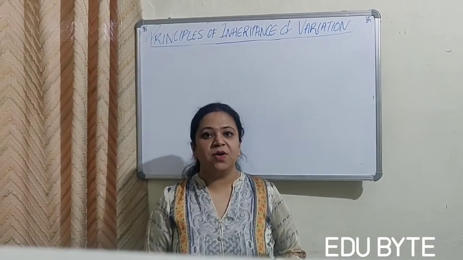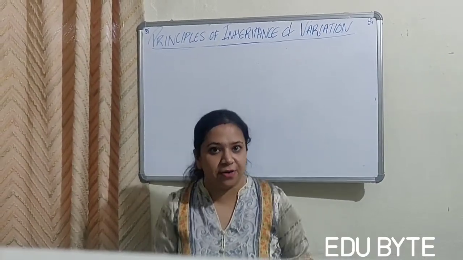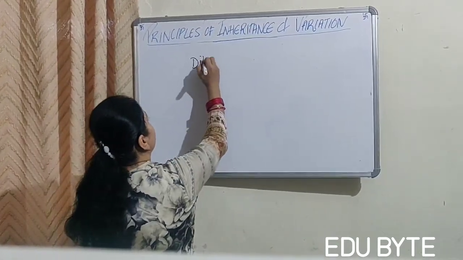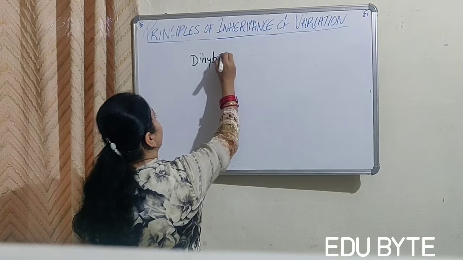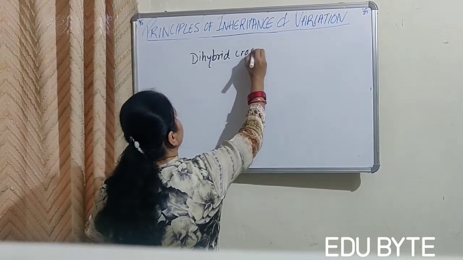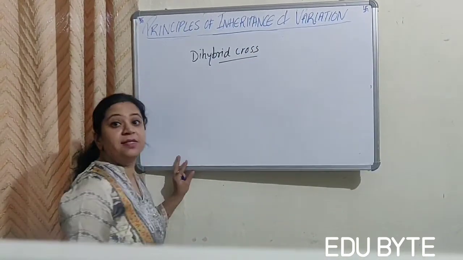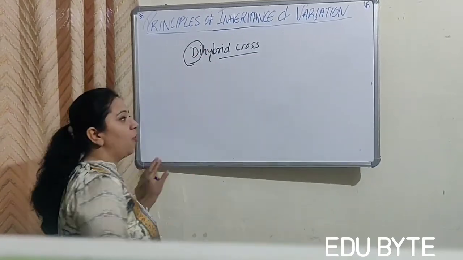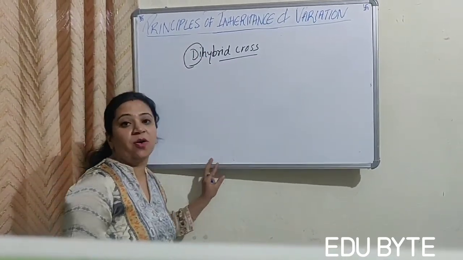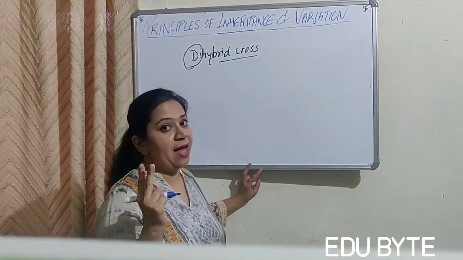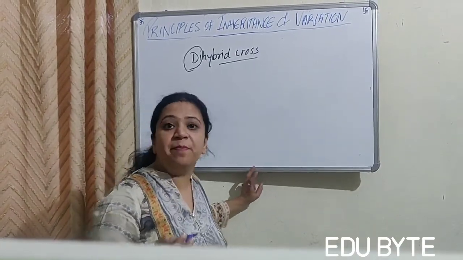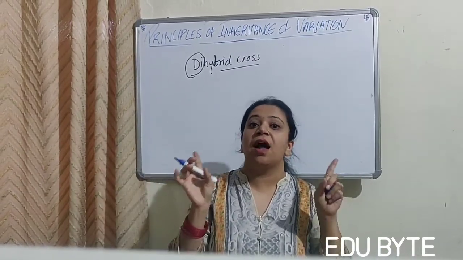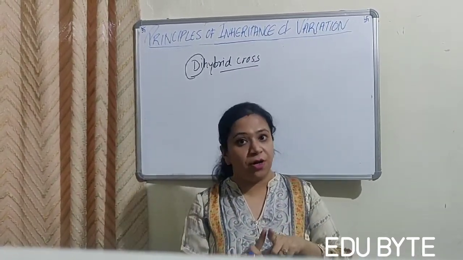Okay, now let's talk about a dihybrid cross. Now what is a dihybrid cross? If we are talking of a dihybrid cross, it means that we are talking of two characters at one time. Actually, Mendel wanted to see whether the two characters are linked to each other or not.